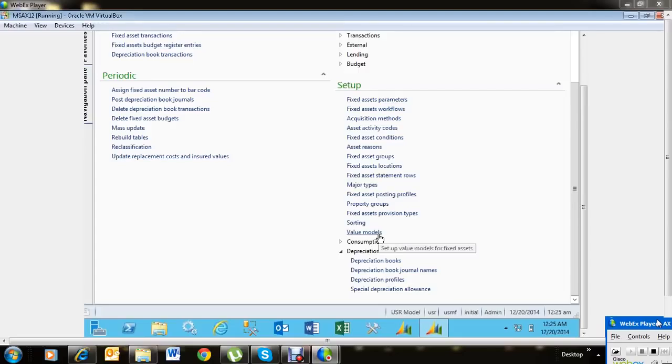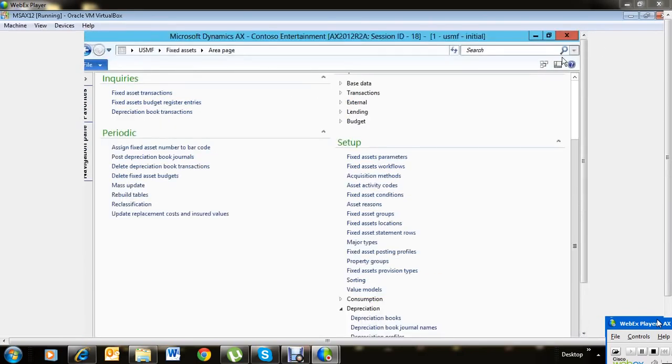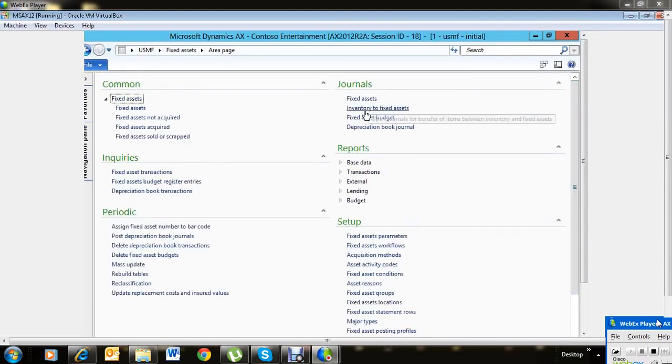What's the net book value? We will be setting up the value models for the different depreciation books. And then we have the major groups for the fixed assets and the fixed asset groups. So do groups, and then we acquire the fixed assets either through the fixed asset journals, or we convert the existing fixed assets, existing inventory to the fixed assets, or acquire the fixed assets through purchase, or different methods of acquisition we're going to look into.